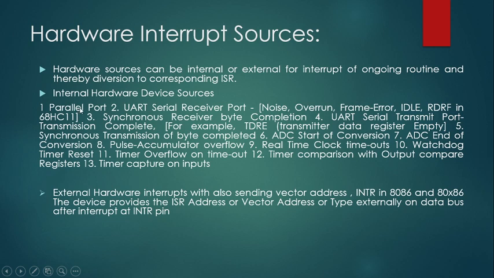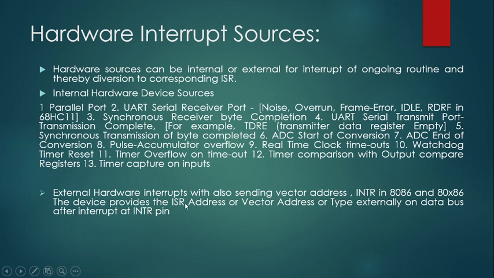Some examples are a serial port or UART, timer circuits, and the watchdog timer. All of these are hardware components present on the board itself. And there are also external hardware interrupts, which also send the vector address.